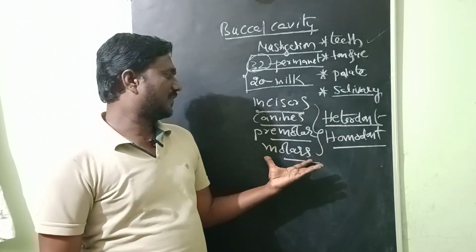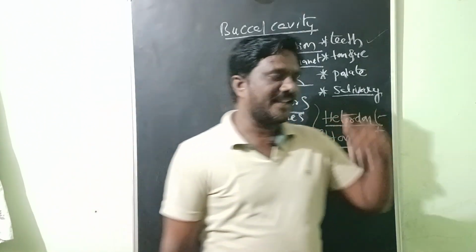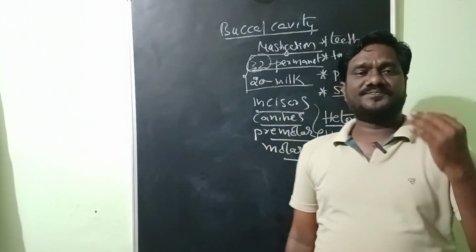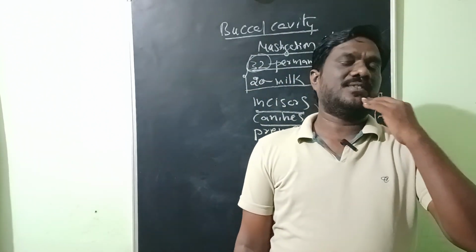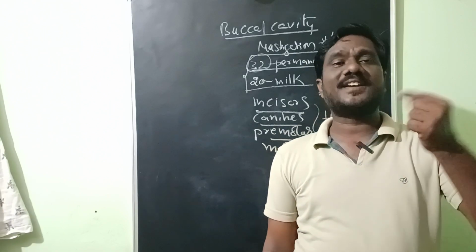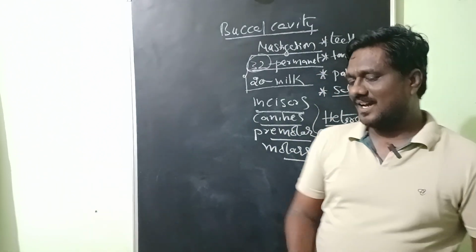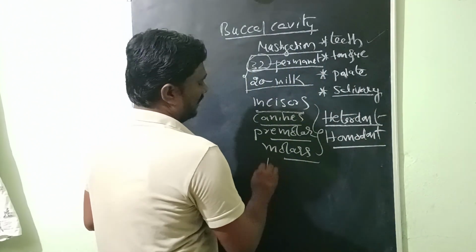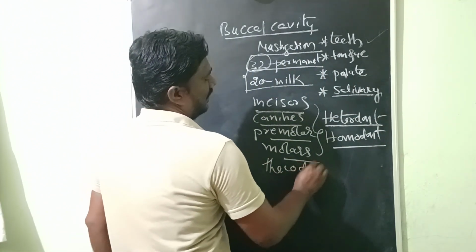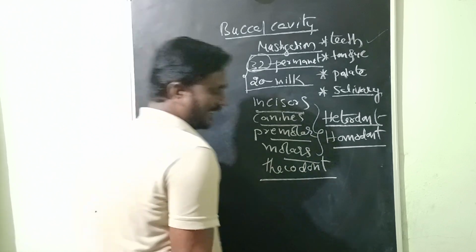One more thing: all these teeth are embedded in the sockets of the jaws. That is called thecodont dentition.